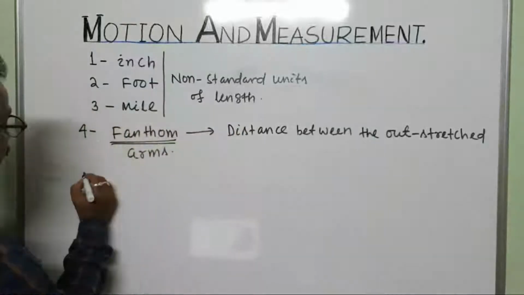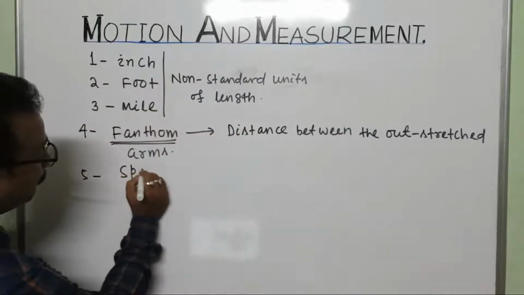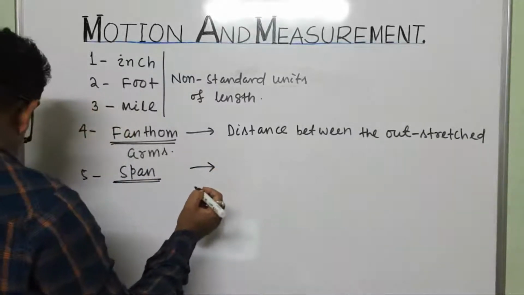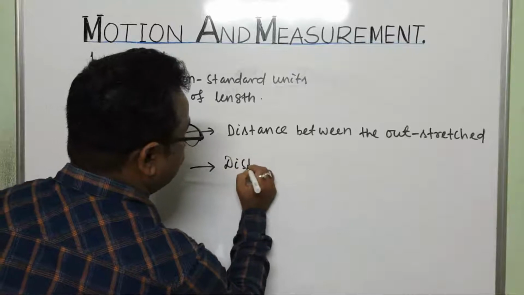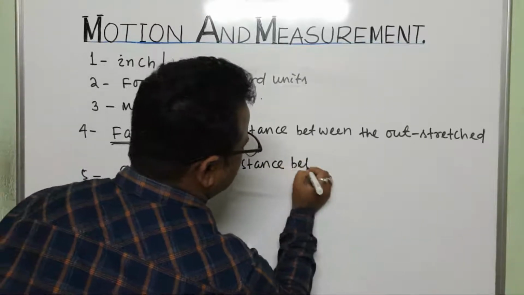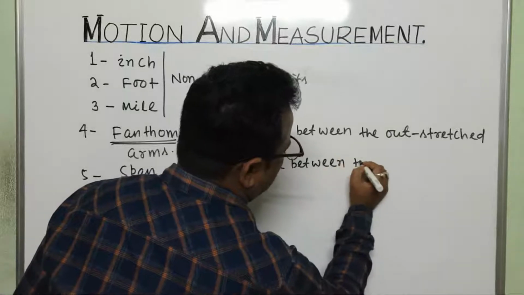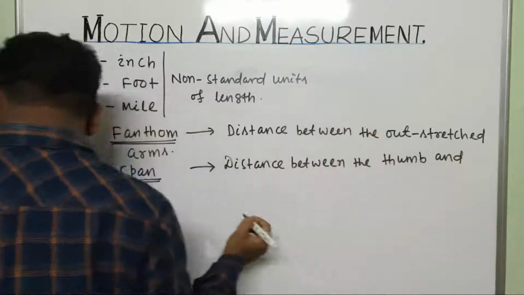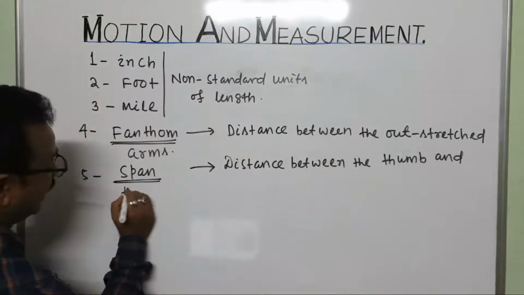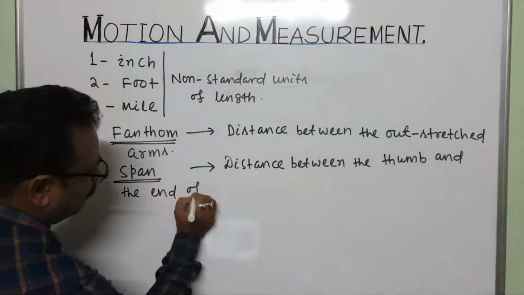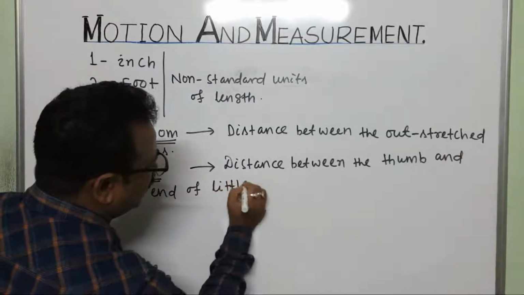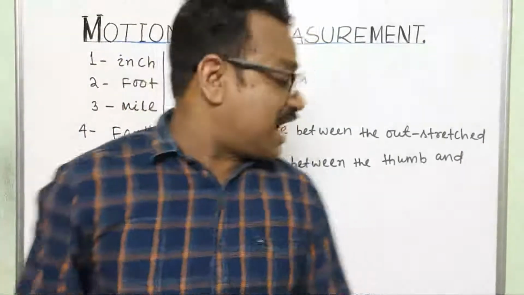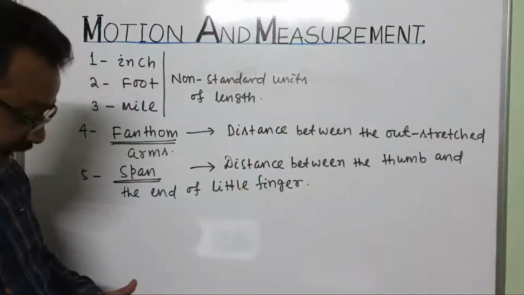Now another unit is there. What is span? Hand span. We are using hand span. This is the distance between the thumb and the end of the little finger.